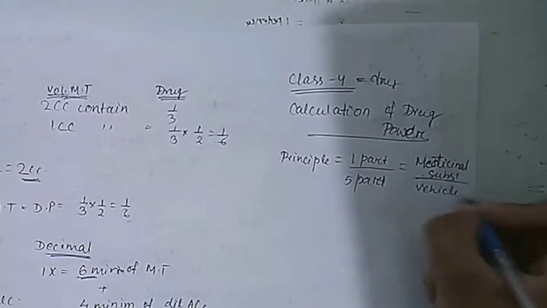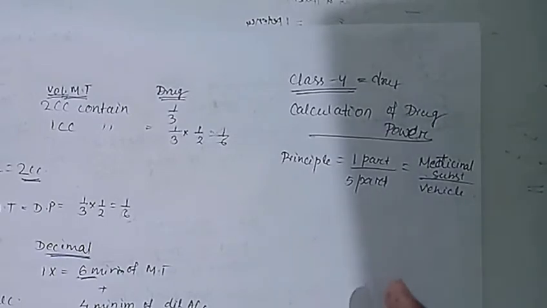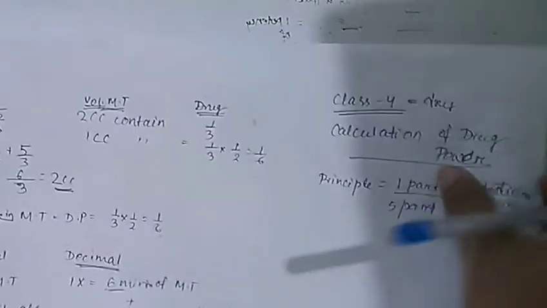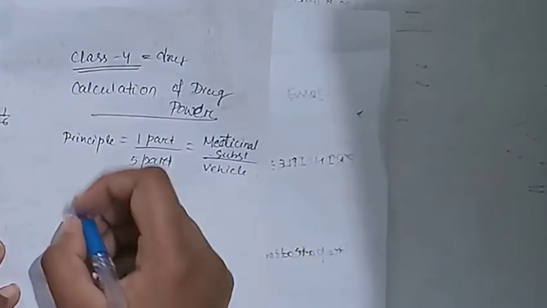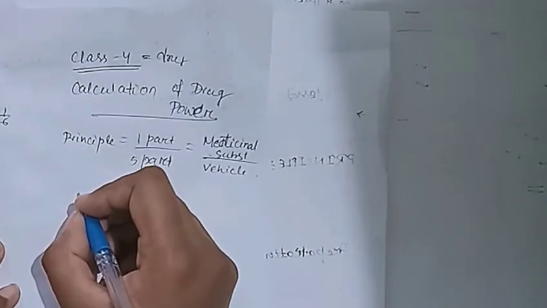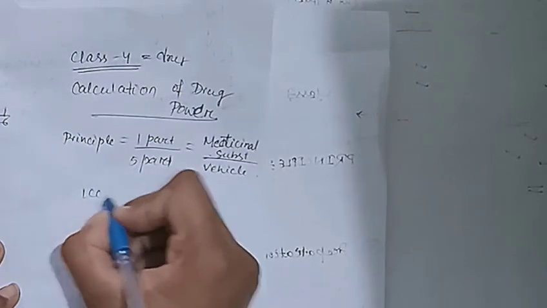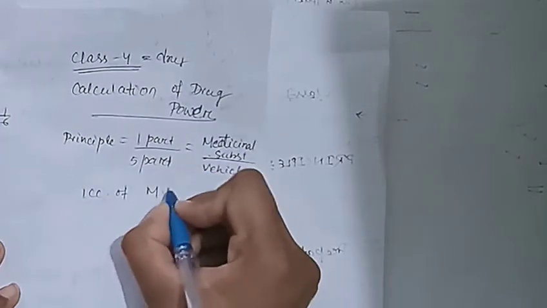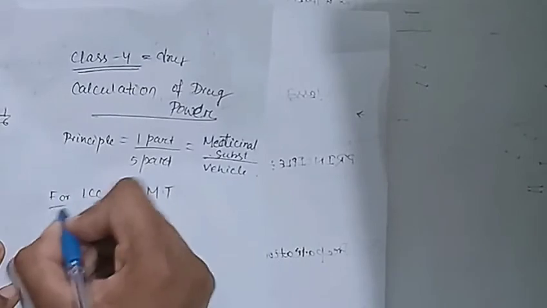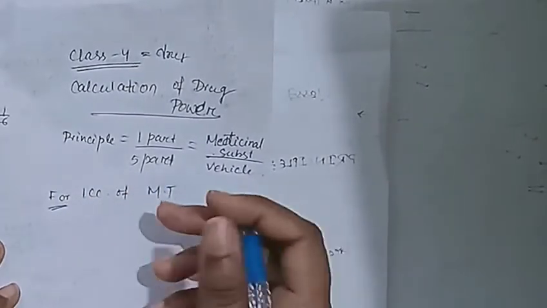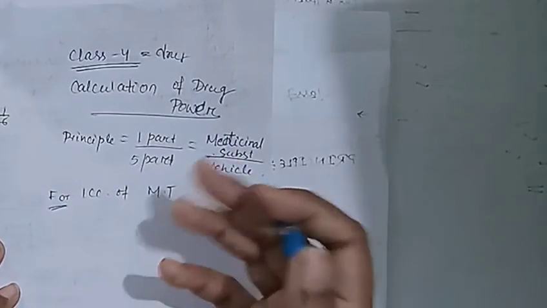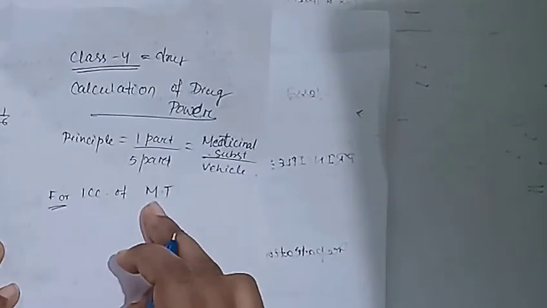Which vehicle? Strong vehicle, strong alcohol. Why do we take strong alcohol? Because of the preparation of mother tincture. So how do we prepare? For 1 cc of mother tincture we require drug, and the amount of drug which is lost in that 1 cc of mother tincture is